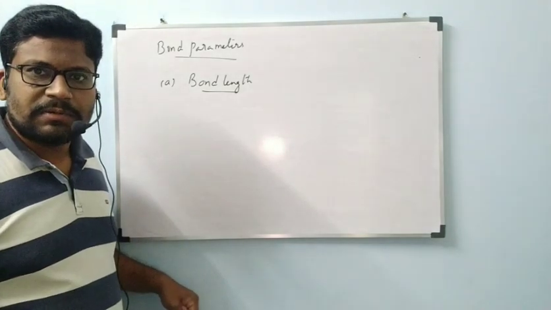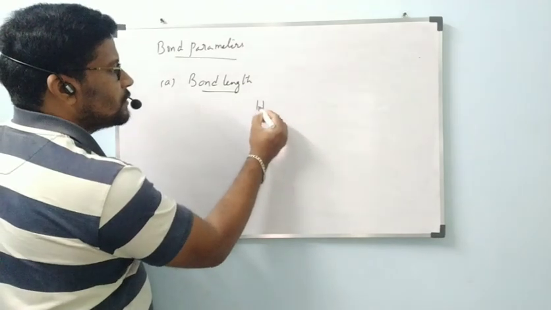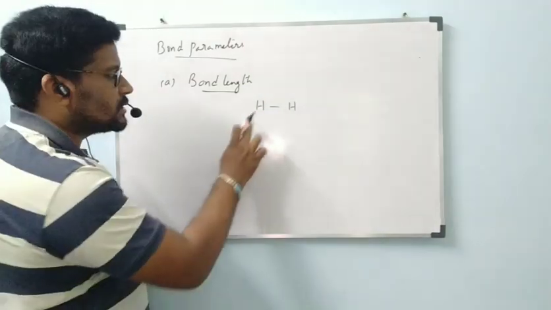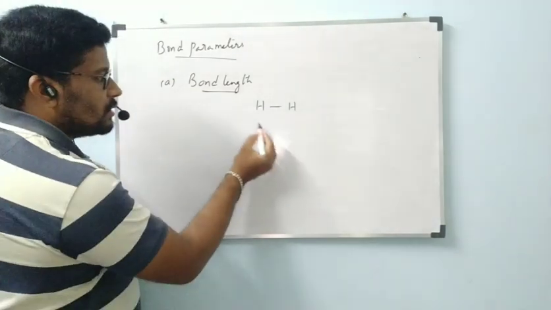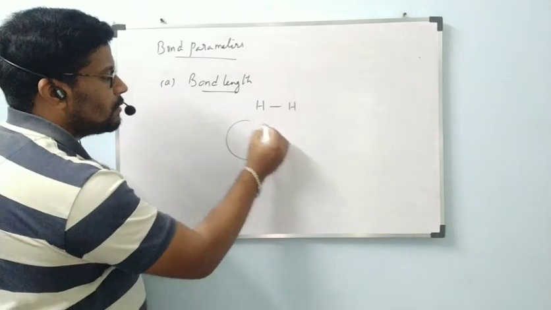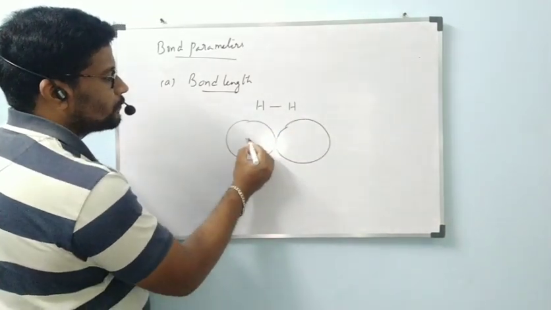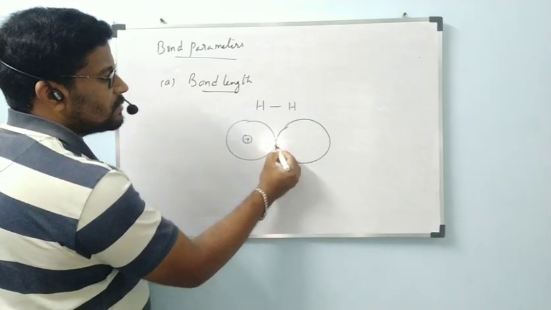Coming to the explanation of bond length, let us consider the H2 molecule. The H2 molecule contains two H atoms. In between them, a covalent bond is present. Diagrammatically, here is the electron present in one hydrogen atom, and here the electron present in the other hydrogen atom.